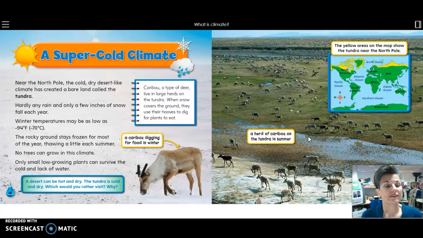The rocky ground stays frozen for most of the year, thawing a little each summer. No trees can grow in this climate. Only small, low-growing plants can survive the cold and lack of water.